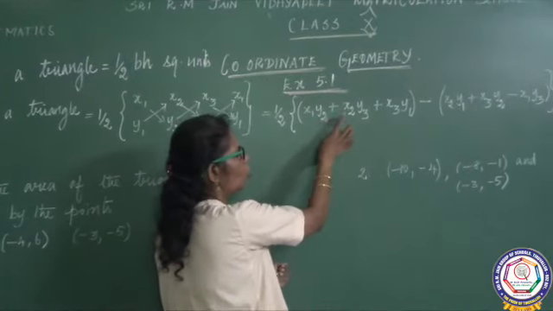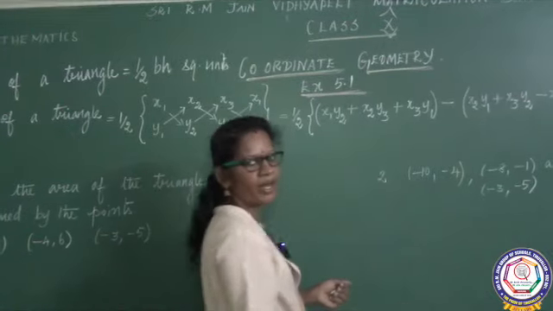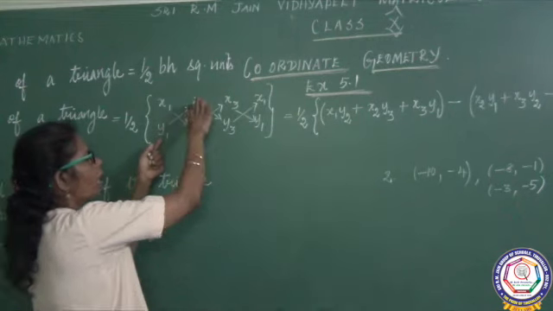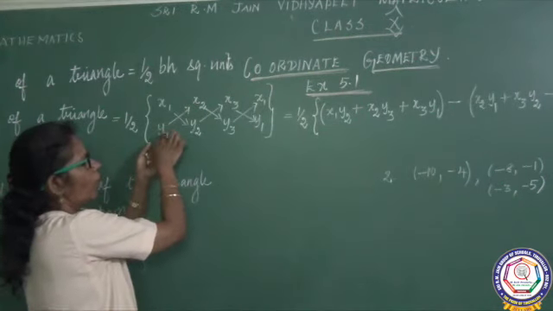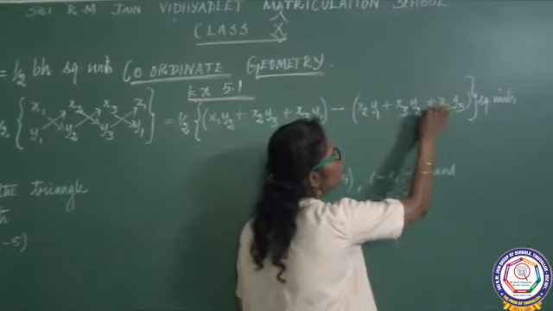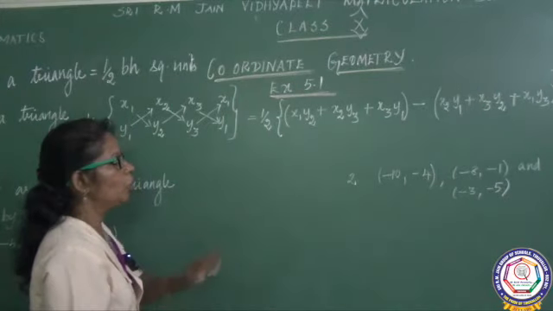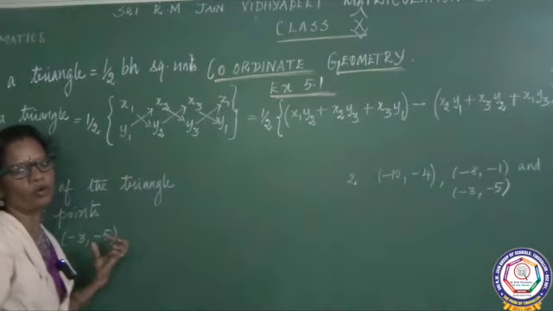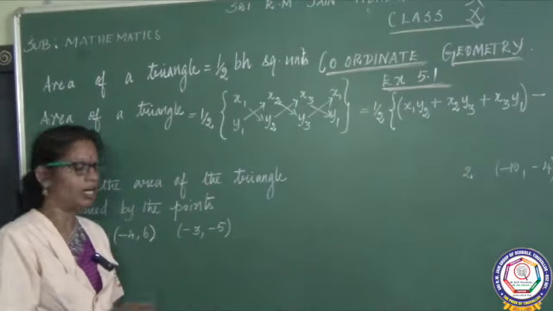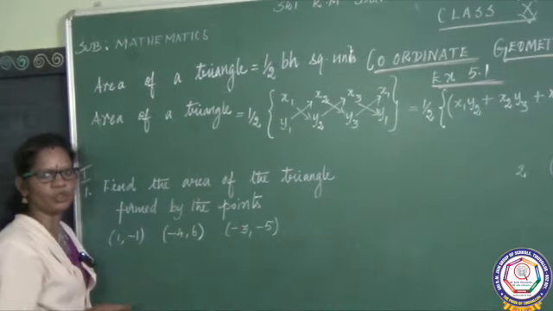x1 y2 plus x2 y3 plus x3 y1. Next, minus upward arrow, x2 y1 plus x3 y2 plus x1 y3. Using this formula we are going to find out the area of a triangle if the coordinates of its vertices are given to you.